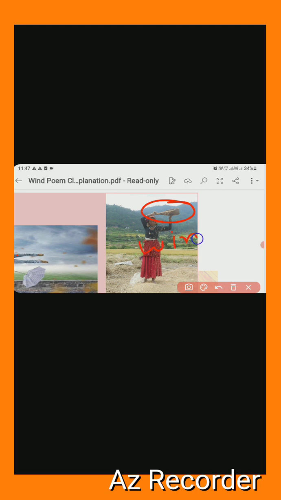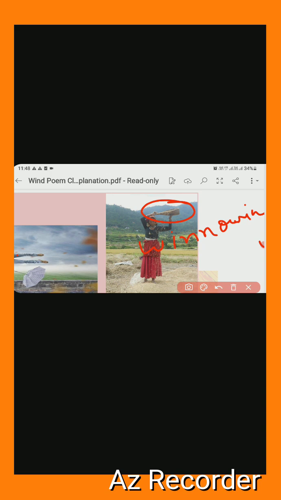What is called winnowing? W-I-N-N-O-W-I-N-G, winnowing. She tries to separate all the things from the grains. So I also want to make it clear why I use this picture, so that you can understand easily. If you are making anything separate, that is called winnowing.